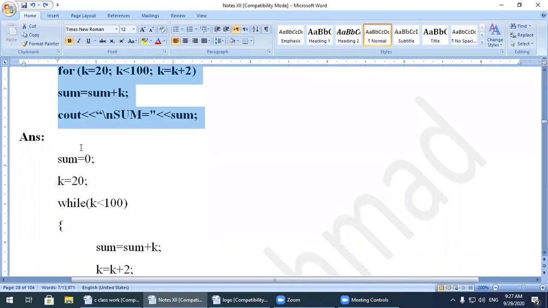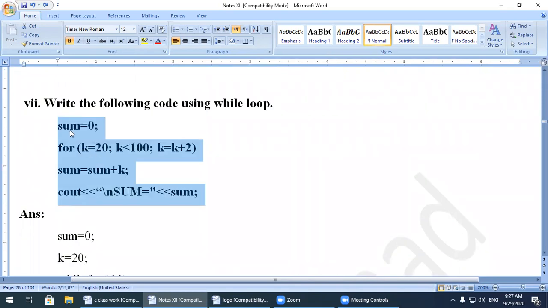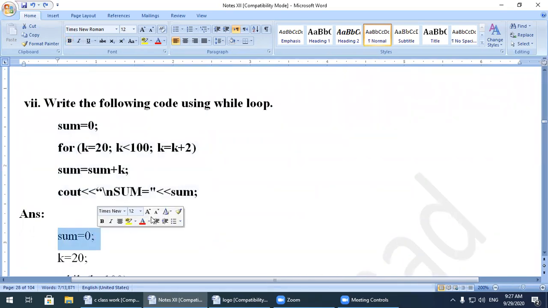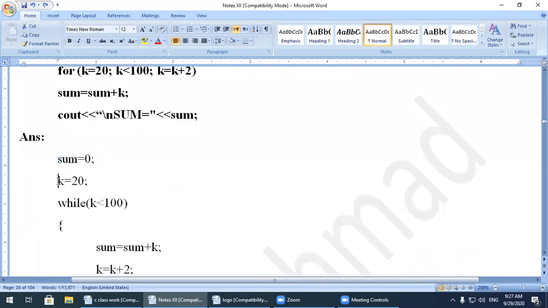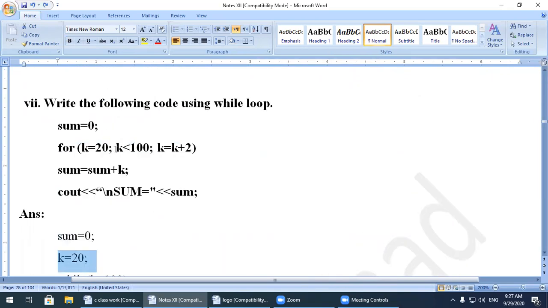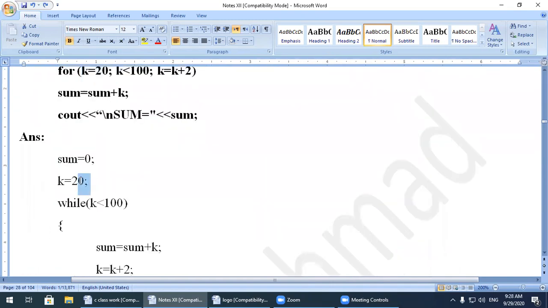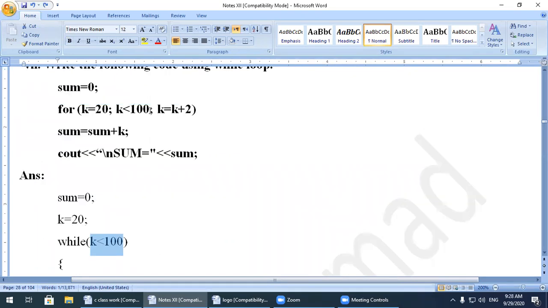So the answer is, first this code, sum is equal to 0. Okay, this one is the same. Now k is equal to 20. This initialization I bring at the top before the condition of the while loop. Why? Because in while loop we only use the condition, not 3 statements like for loop. So k is less than or equal to 100. This condition I put inside the while loop over here.